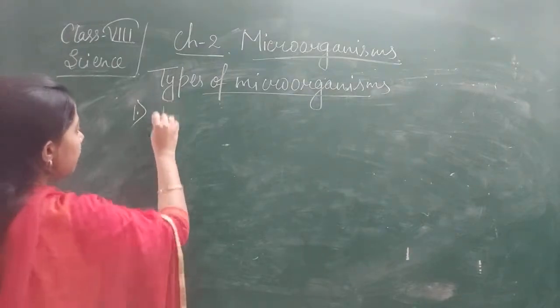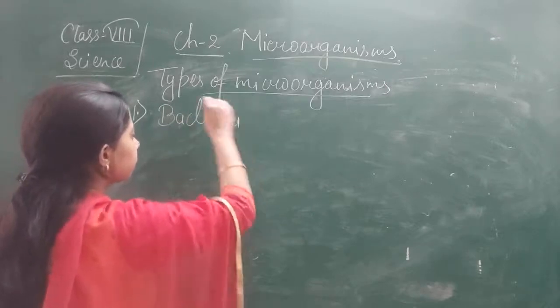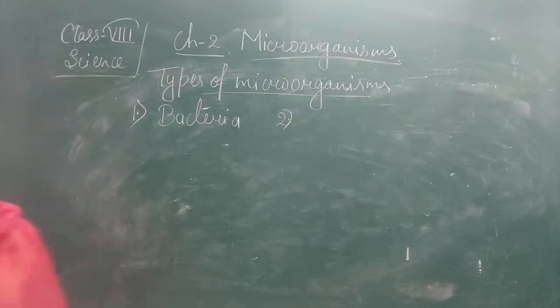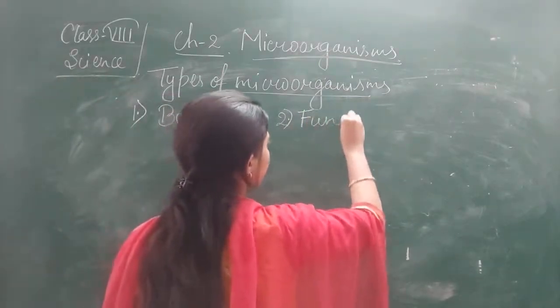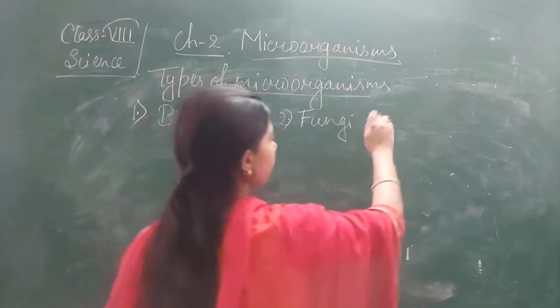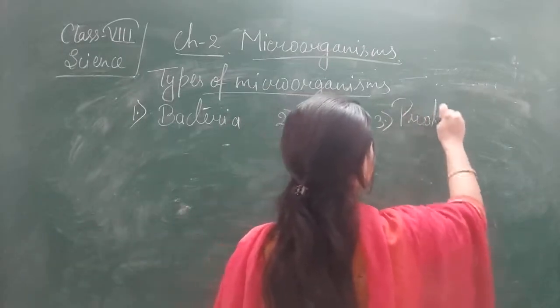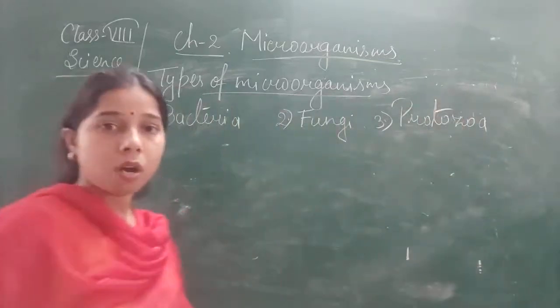First one is bacteria. Second one is fungi. Then third one is protozoa.